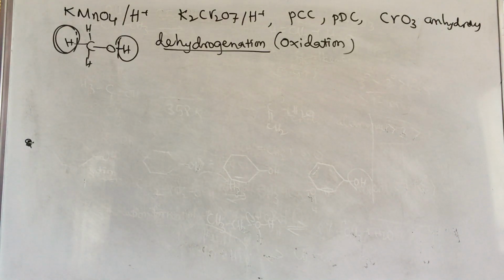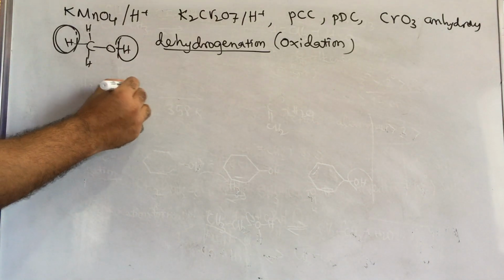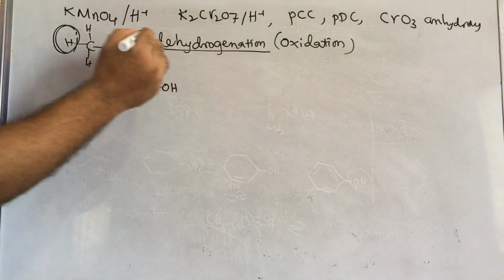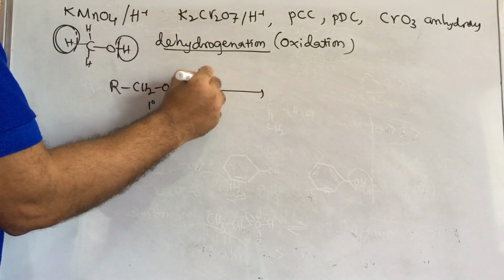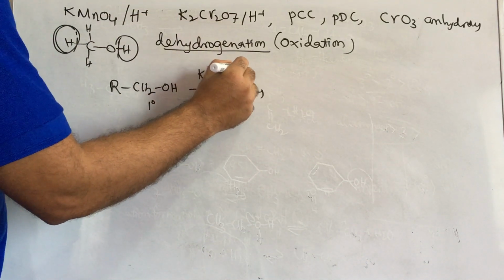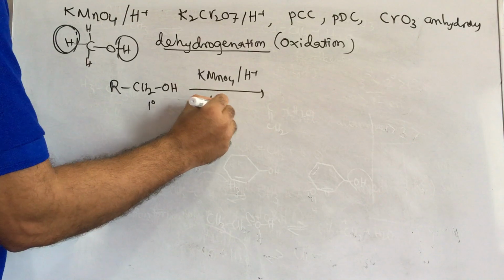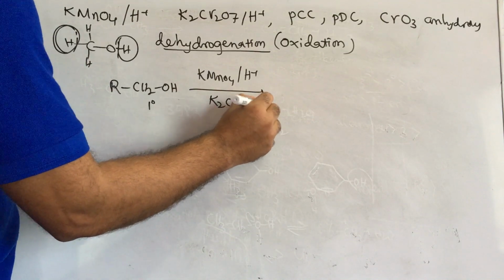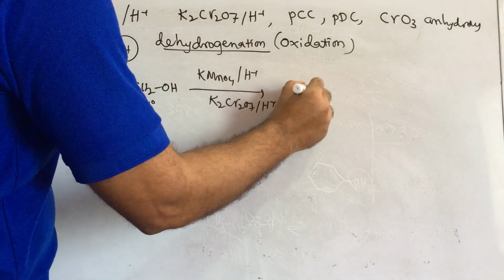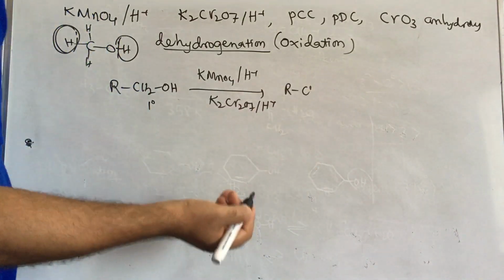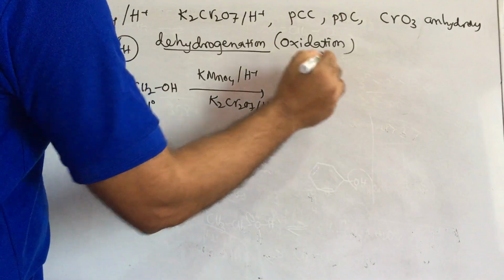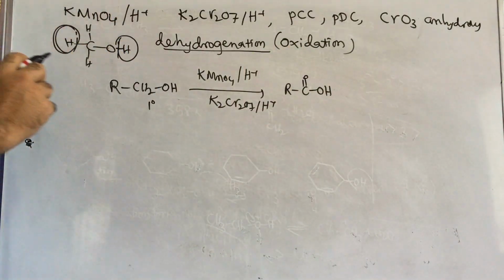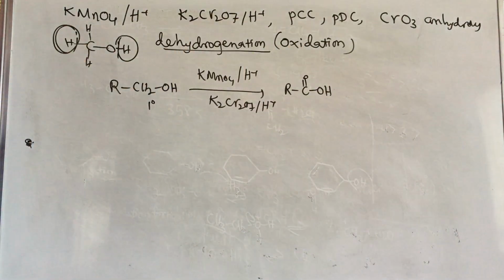Then if you take RCH2OH, this is a primary alcohol. Primary alcohol with KMnO4 acidic medium or K2Cr2O7 acidic medium first converts to aldehyde, and immediately converts into carboxylic acid, because these are good oxidizing agents. It will not stop at the aldehyde.